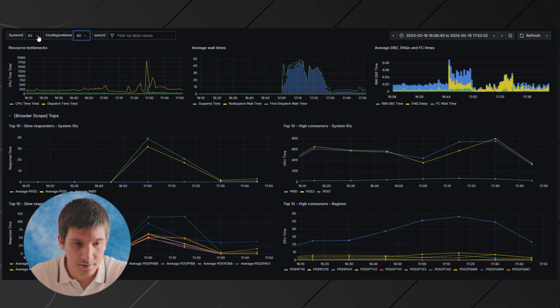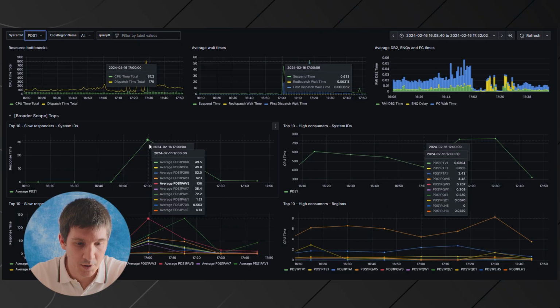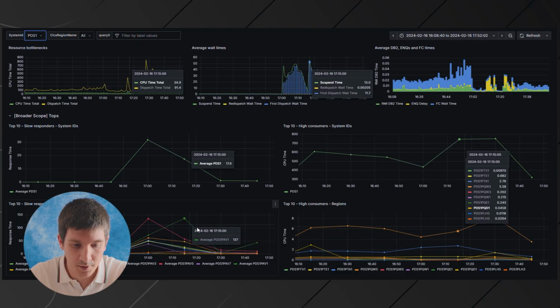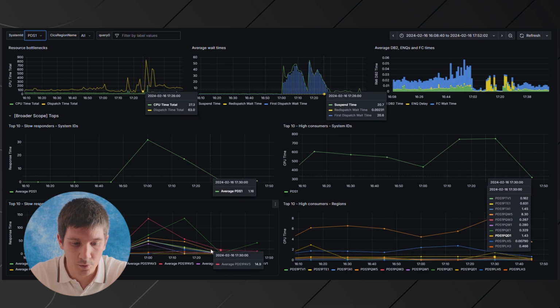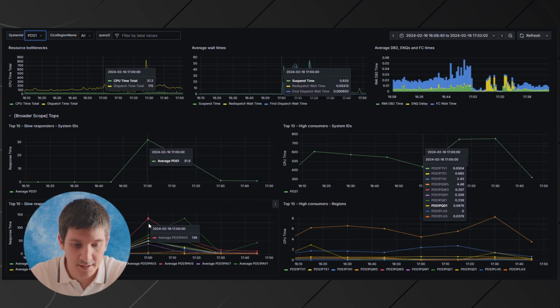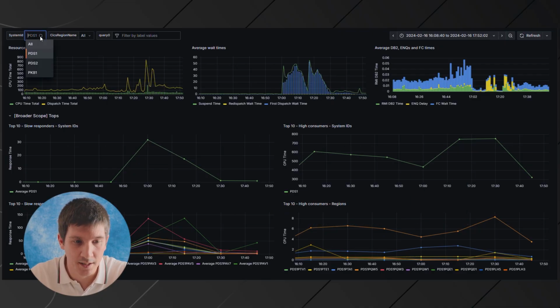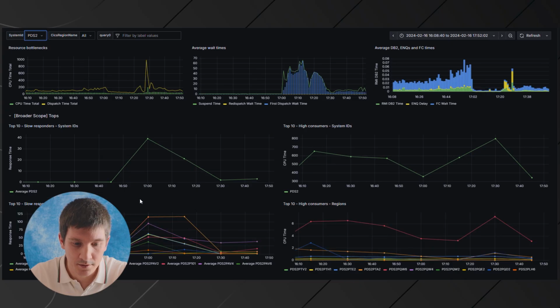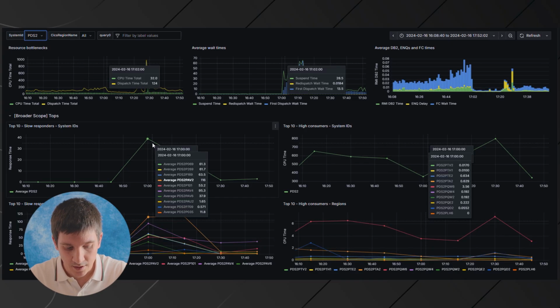If we go down, for one of those LPARs, we can see that most of the regions, but not all of them, are impacted at the same time by a response time slowdown. If I look at the other LPAR as well, in this case that's confirmed: it's a critical event. We need to involve more people and it's urgent.